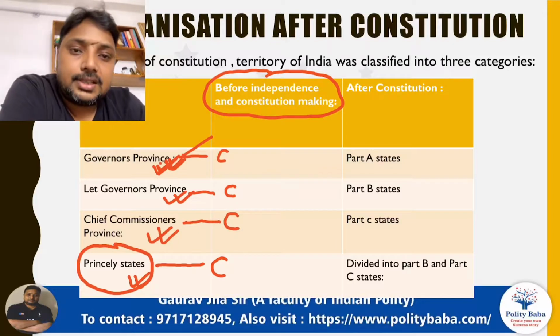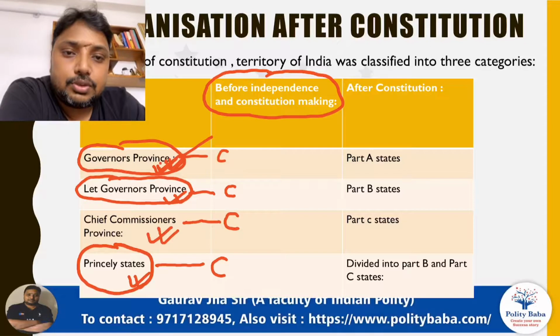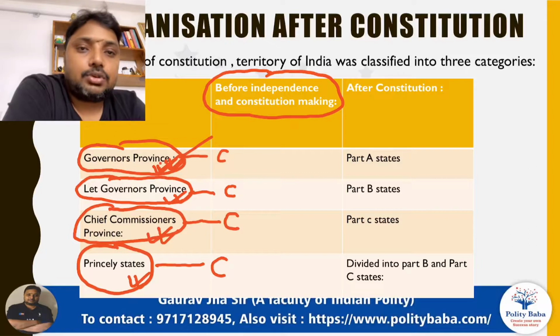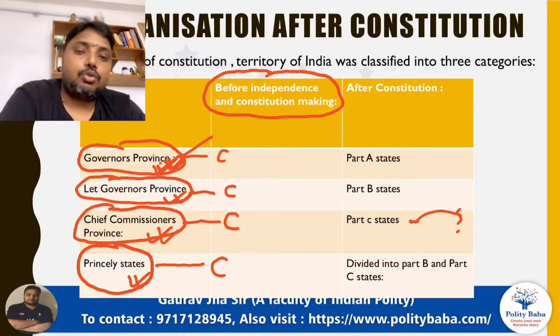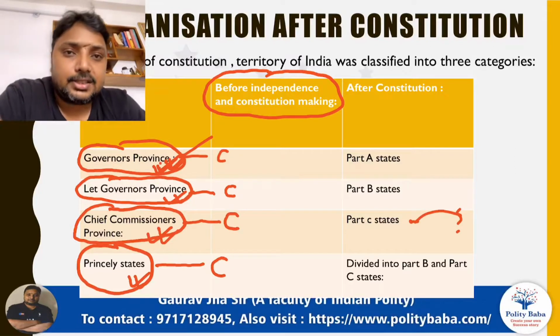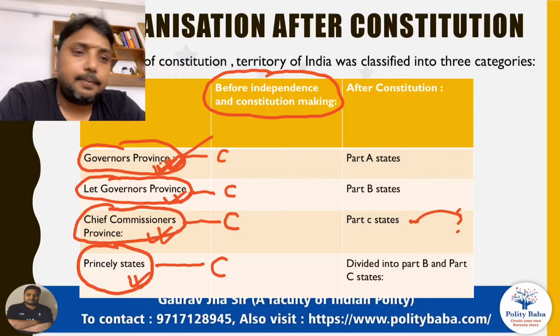After princely states, governor's provinces were more powerful. After governor's province, lieutenant governor's province was more powerful, and the least powerful was the chief commissioner's province, which later came to be known as Part C state, and these Part C states later came to be known as Union Territory. So the political status of Union Territory today is the same political status that was enjoyed by the chief commissioner's province during the time of the Britishers.